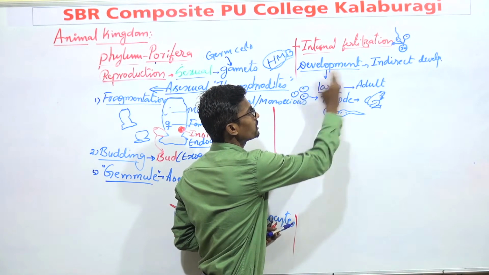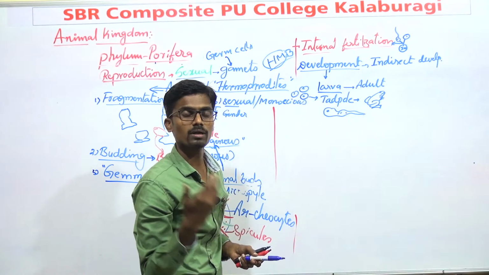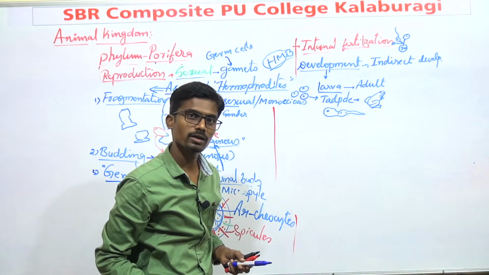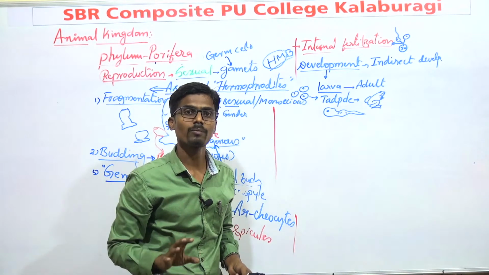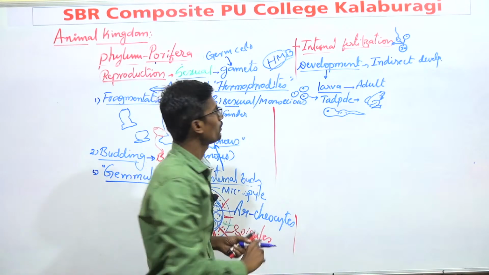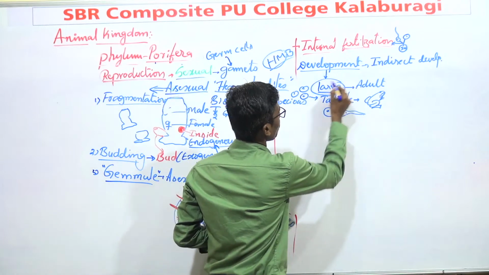In the case of human beings, the larva is completely absent. After fertilization, there is production of the adult one directly, and that is known as direct development. In the case of all the sponges, there is always indirect development because they have larva stages.